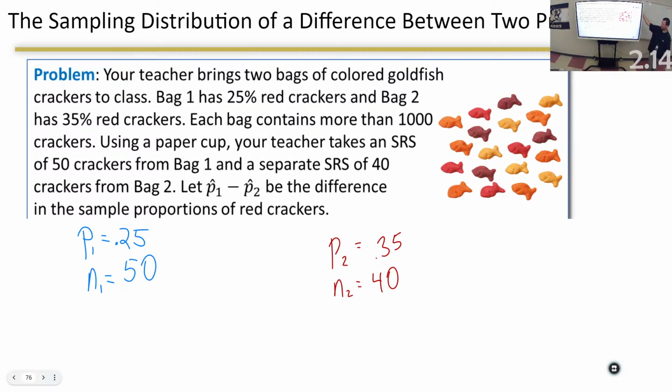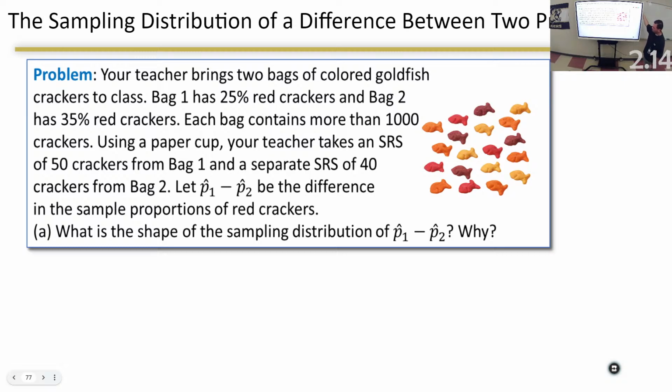Let p hat sub 1 minus p hat sub 2 be the difference in the sample proportions of red crackers. What is the shape of the sampling distribution of p hat 1 minus p hat 2? Well, we got to see what the shape of p hat 1 is, and we got to see what the shape of p hat 2 is.